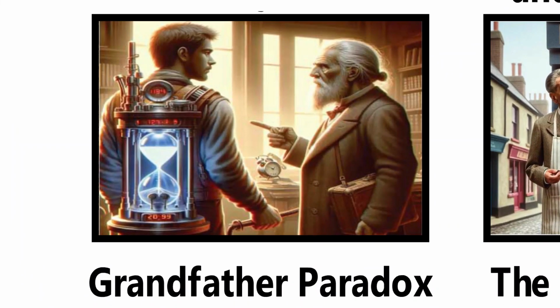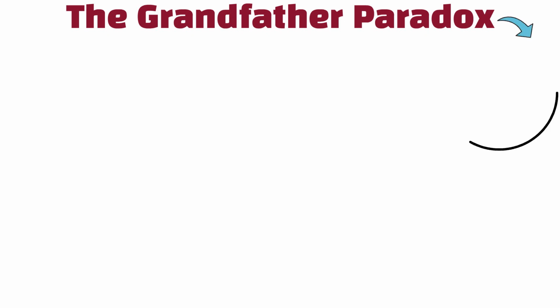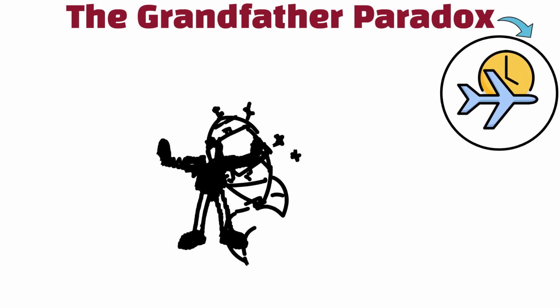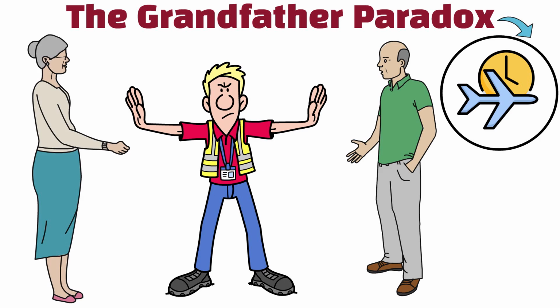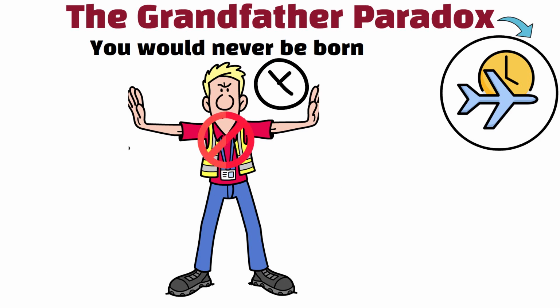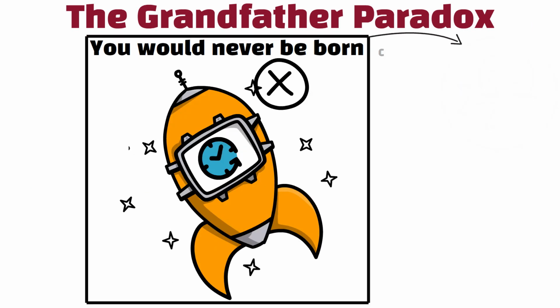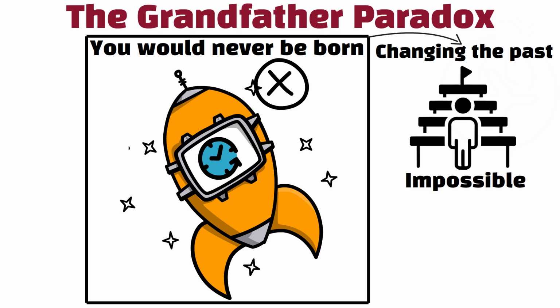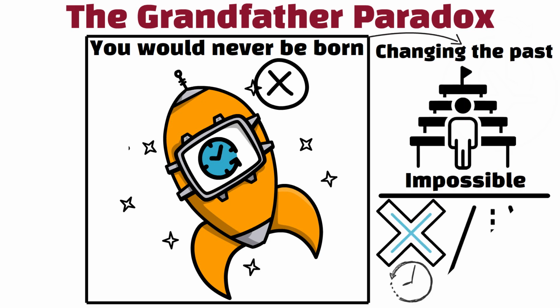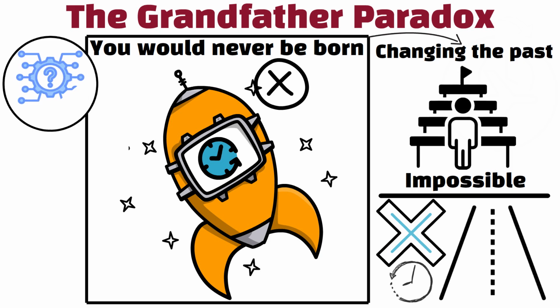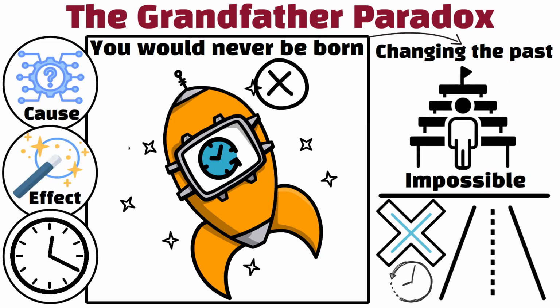The Grandfather Paradox. The Grandfather Paradox is about time travel. If you go back and prevent your grandfather from meeting your grandmother, you would never be born. If you were never born, you couldn't have traveled back. This suggests that changing the past might be impossible or that timelines can't work in a simple, linear way. It highlights deep confusion about cause, effect, and the flow of time.